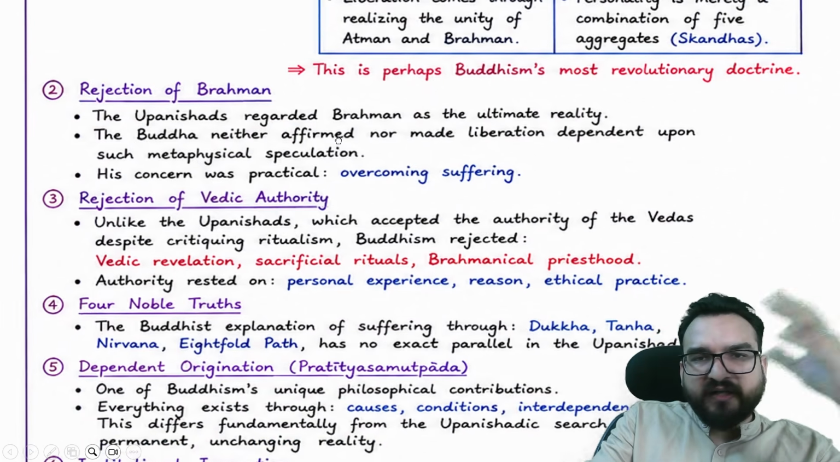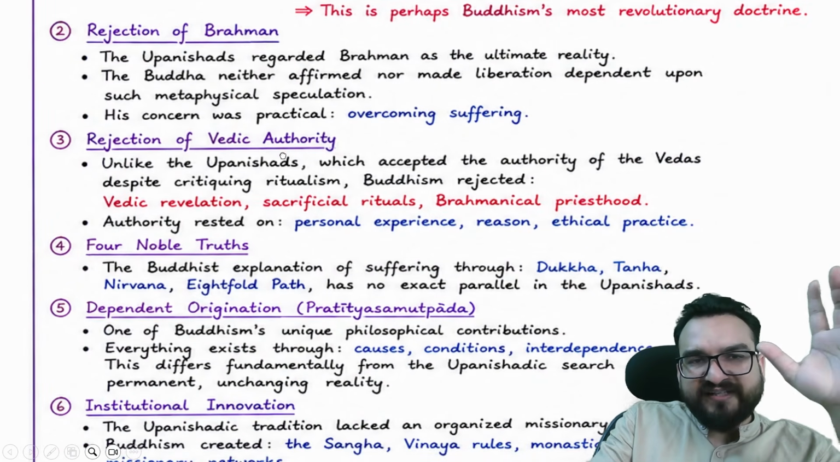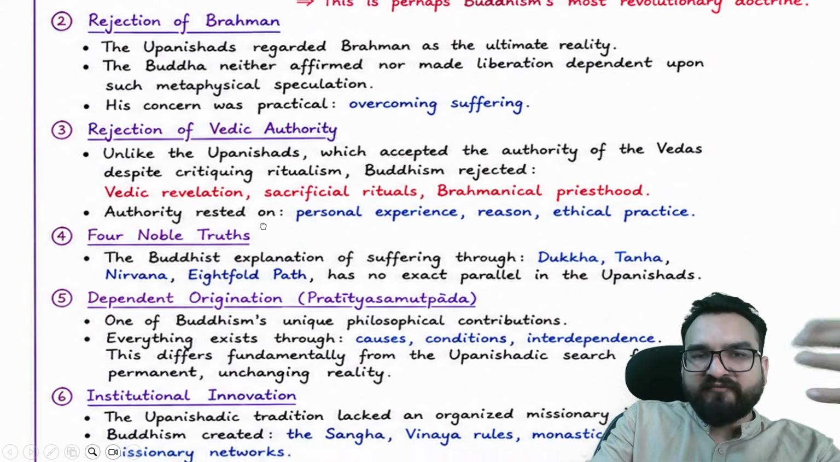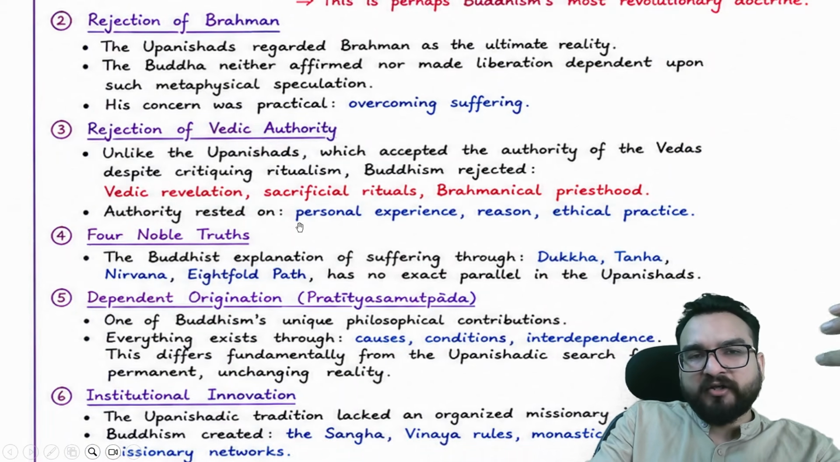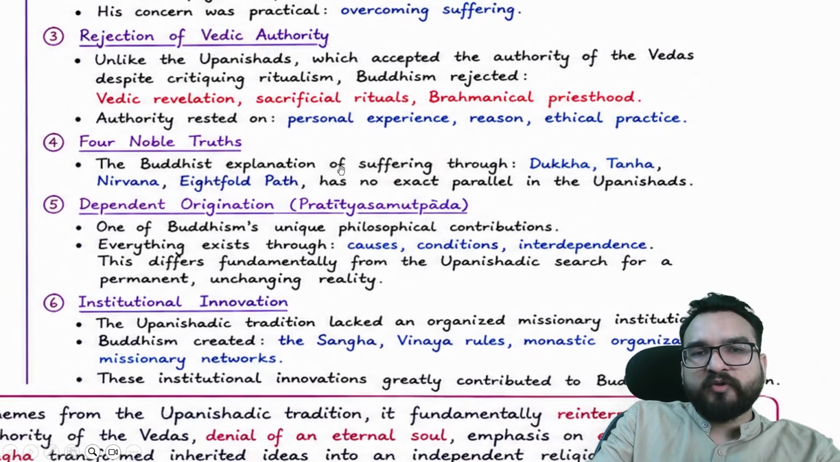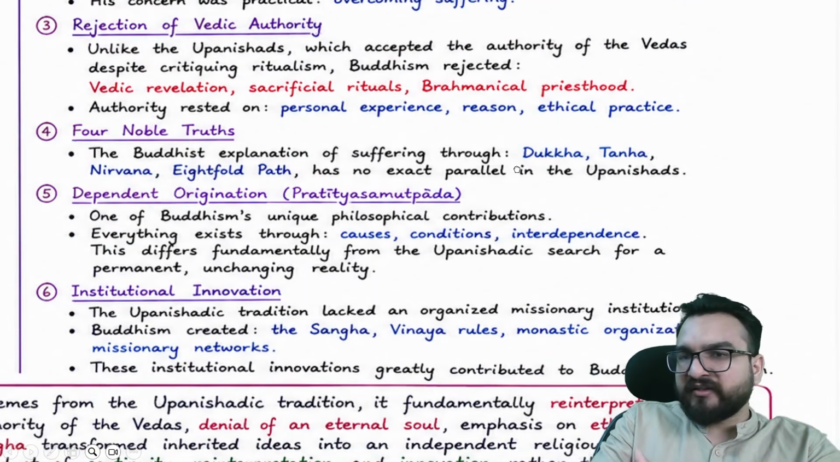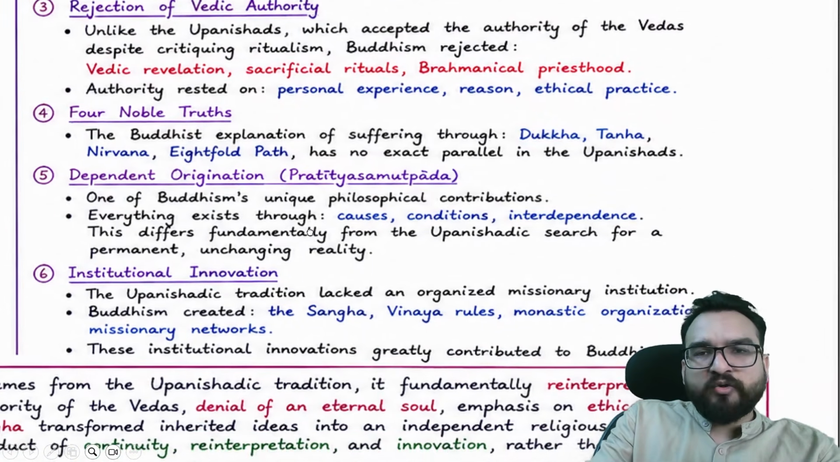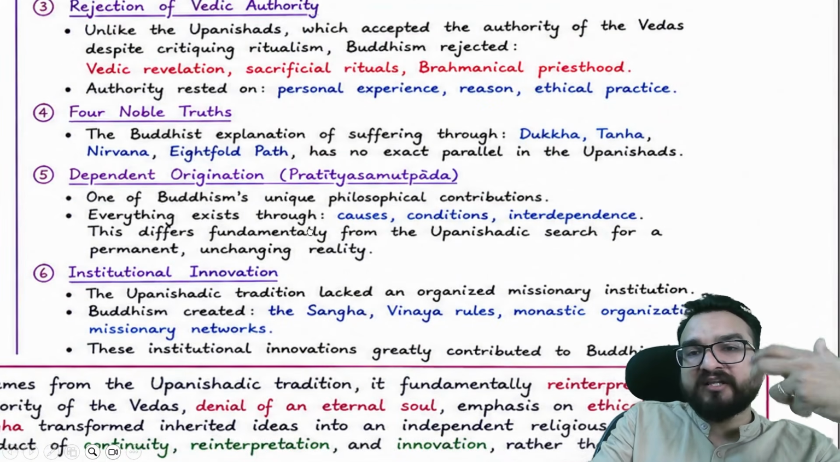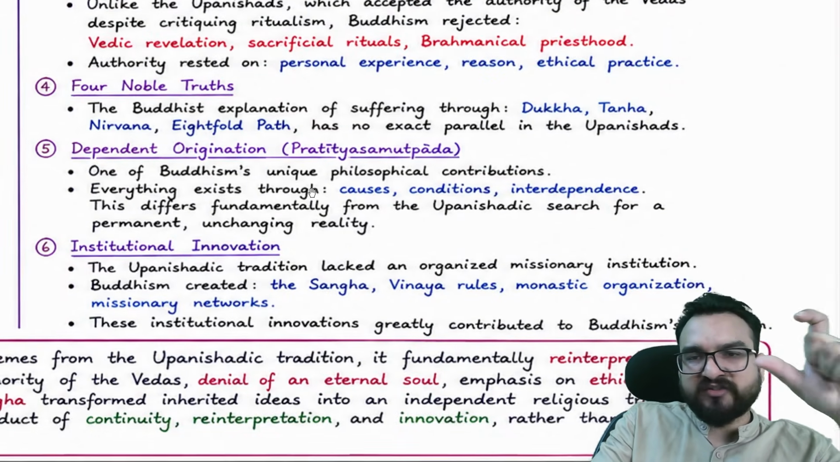Rejection of Brahman, again the same thing. Rejection of Vedic authority, like the Upanishads which accepted the authority of the Vedas and Vedic revelation, but Buddhism was based upon personal experience, reason and ethical practice. Four noble truths you will be finding. The Buddhist explanation of suffering is through dukkha, Nirvana, the eightfold path, and it has no exact parallel in the Upanishads. Dependent origination was also completely new, which defines the root causes of desires, right? So this is also new.